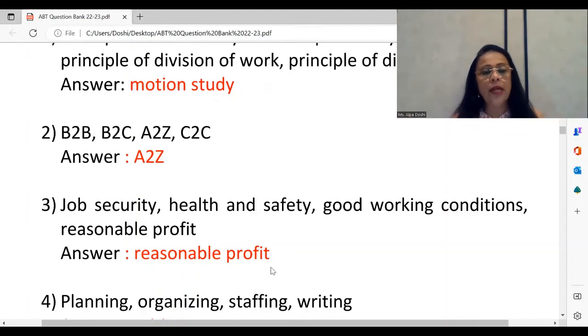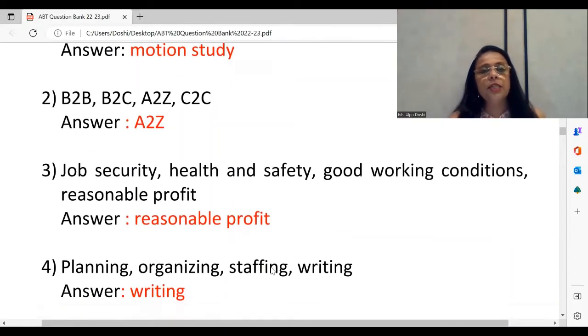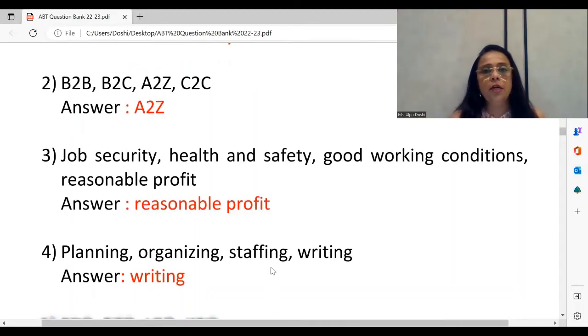Moving to the next one now, you see here you have the option of planning, organizing, staffing, writing, one of the most simple odd one outs. Writing is the odd one out. The other 3 are the different functions, the first 3 functions of management, and so writing is the odd one out.